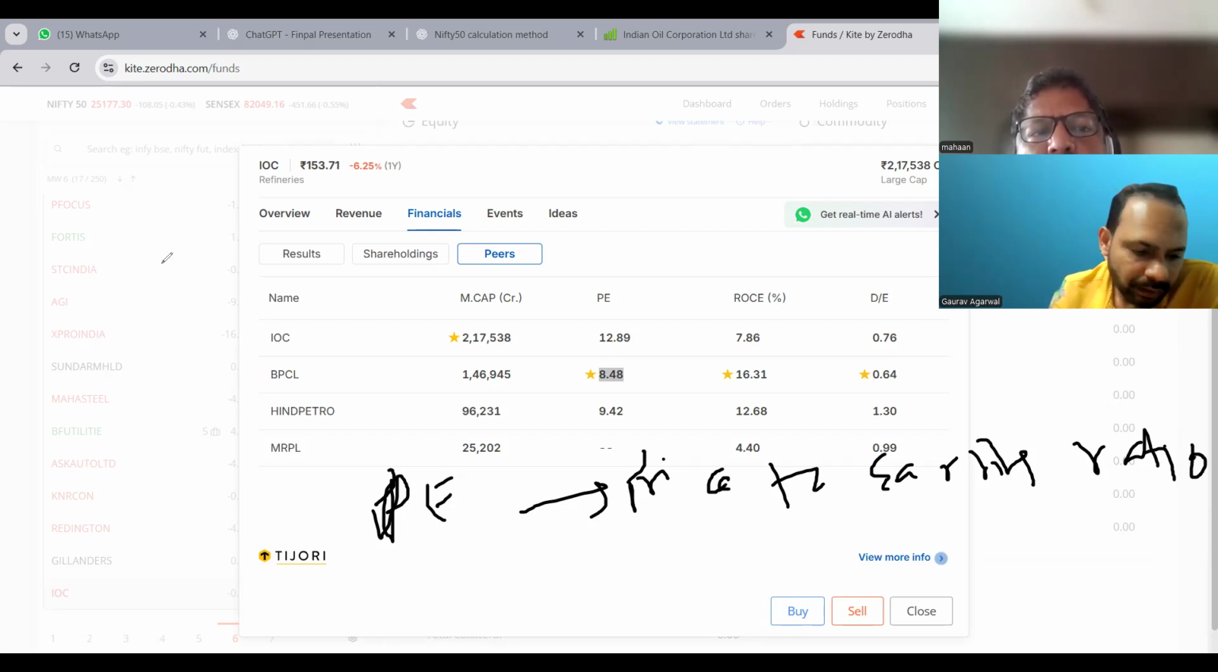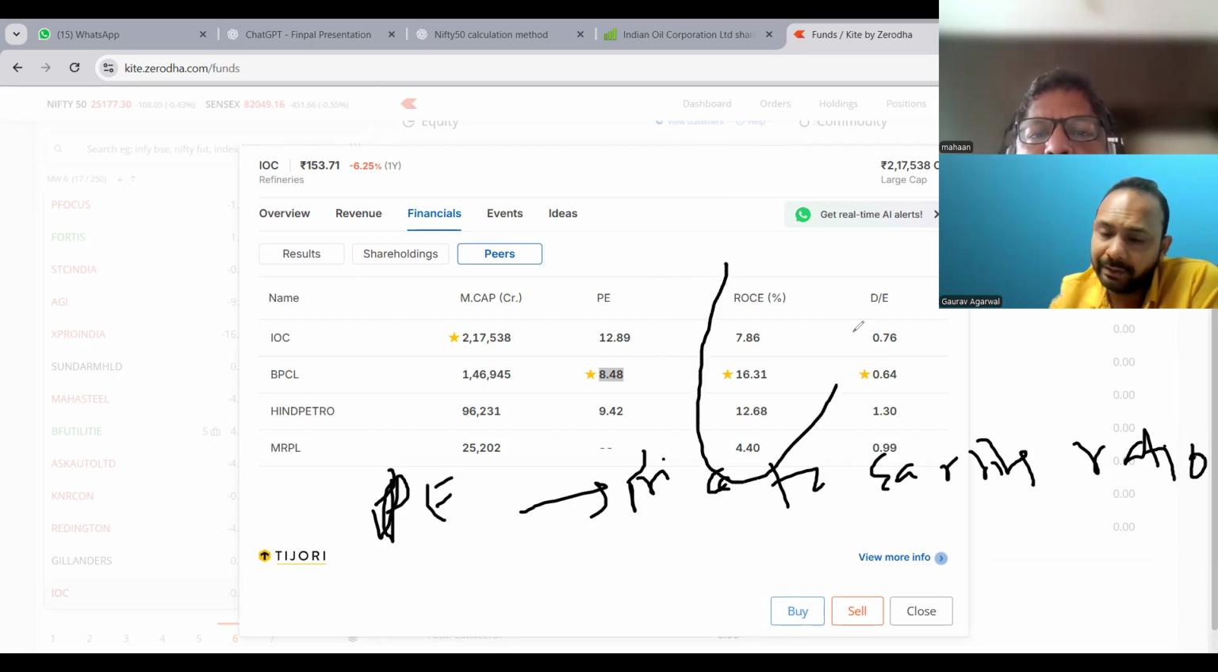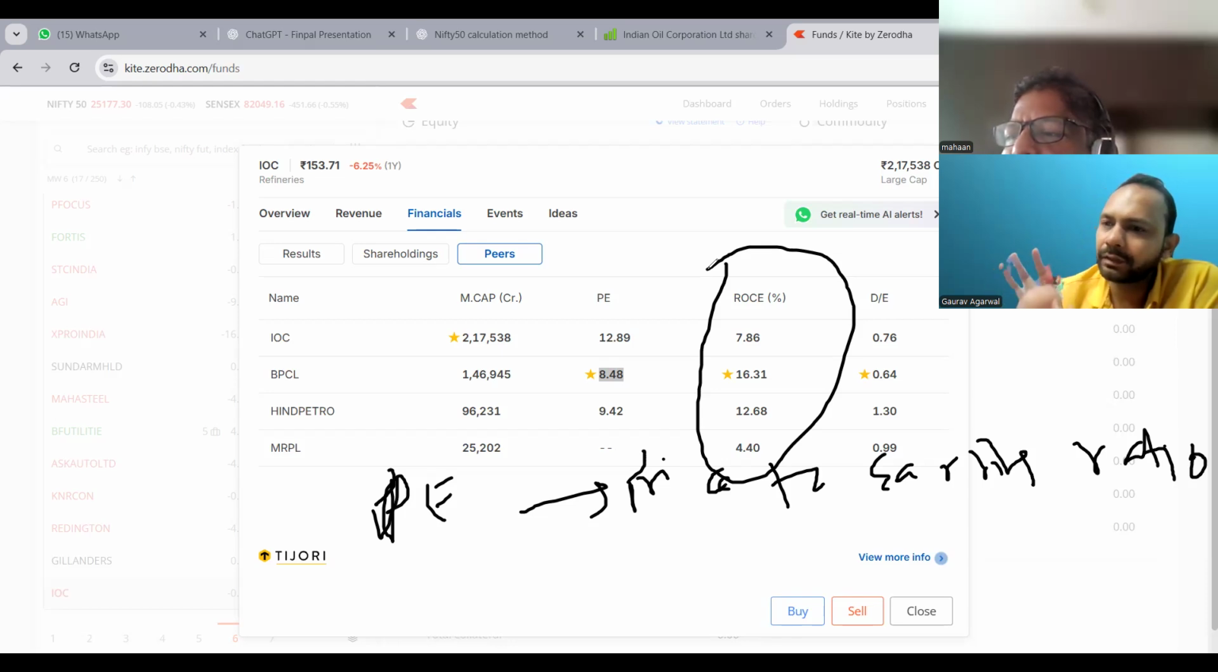How is it different from the return on investment, ROCE? See, that is a percentage based on the investment. If I have invested 1 lakh, then I'll get 7,800 rupees return in a year, right? Yeah, yeah. But PE is basically for the fundamentals of the company, to decide whether the stock is expensive or the stock is cheap.